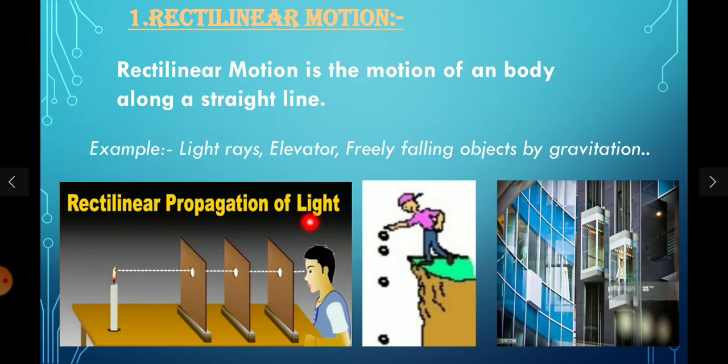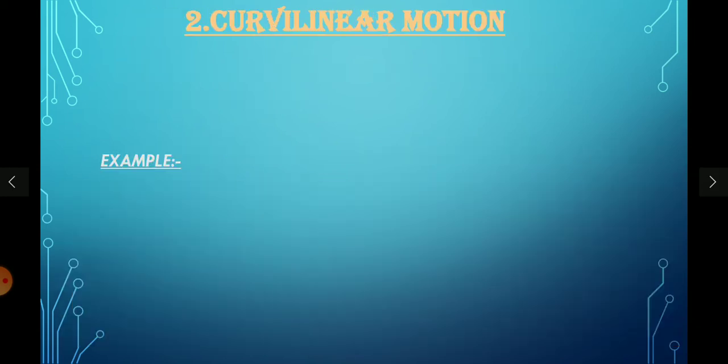So all are moving in a straight line, right? There is no curved path. So will all the bodies move in a straight line only? No. Some motions are different with their characteristics, and the second type of